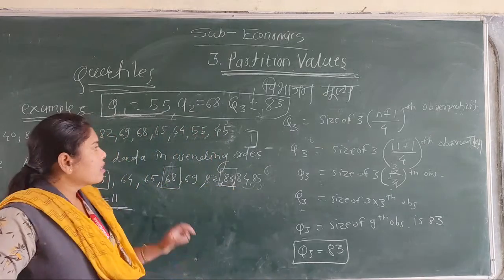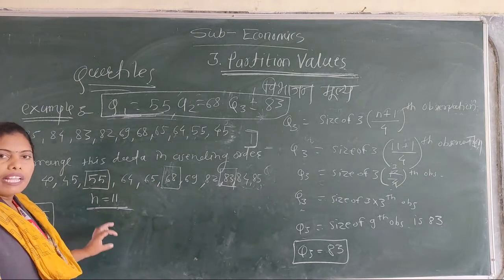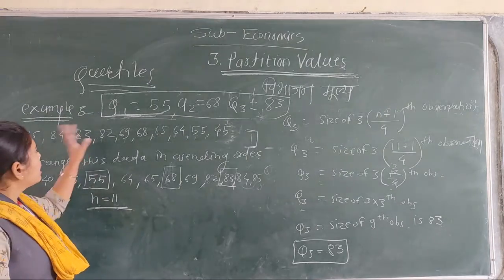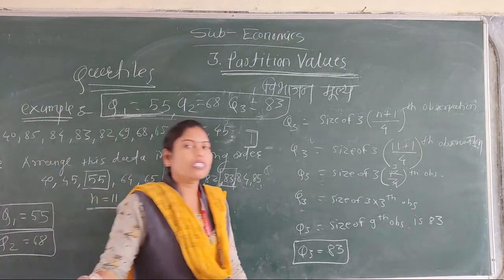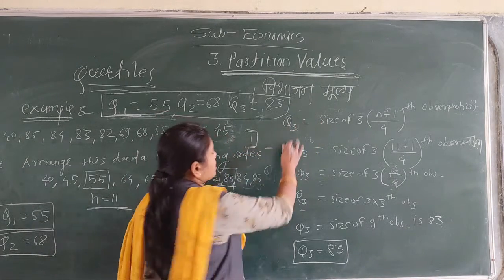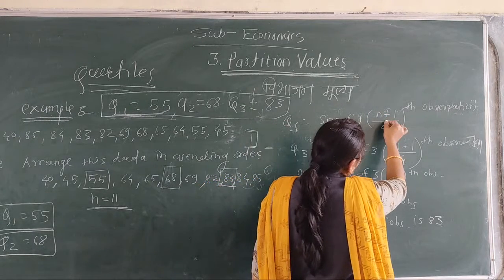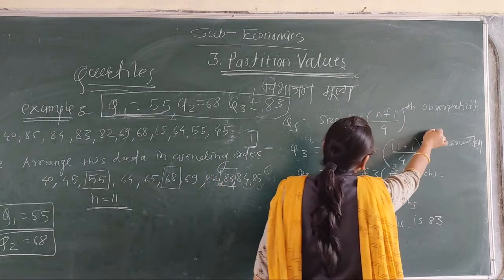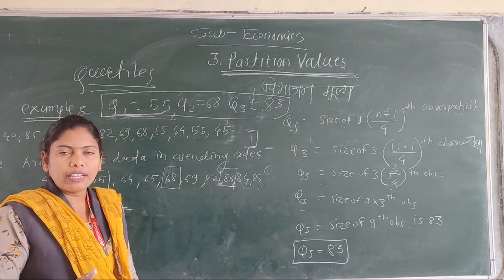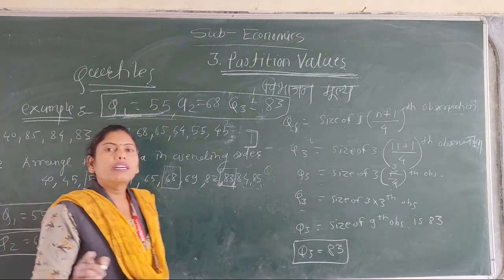Okay students, now we have already discussed the first method of calculation of quartile. It is the individual series. For an individual series, use this formula: Qi is equal to size of i into (n plus 1) divided by 4 observation. I means 1, 2, 3: 1 means first quartile, 2 means second quartile and 3 means third quartile.